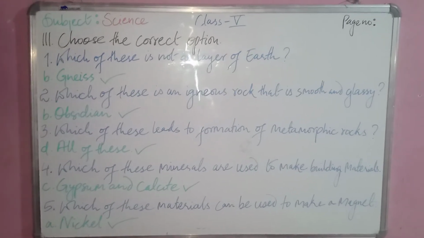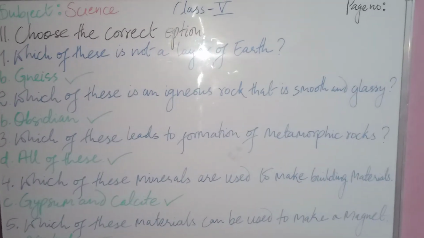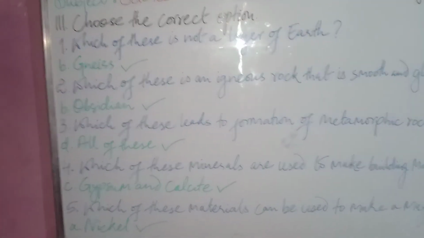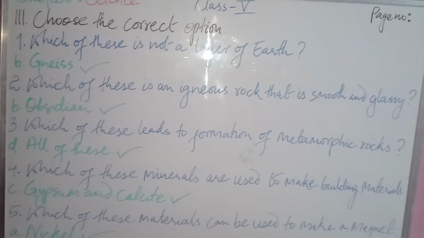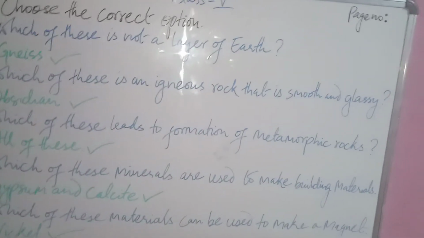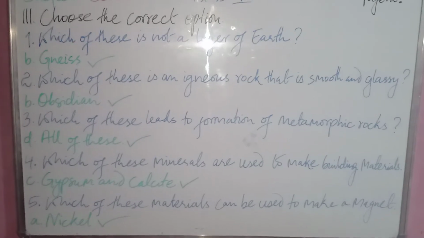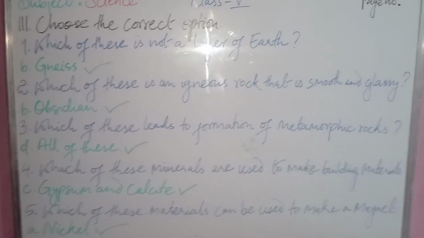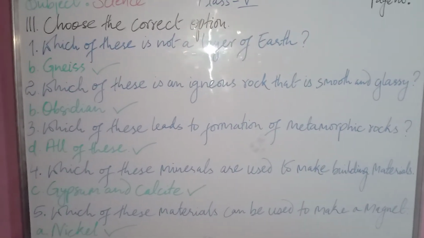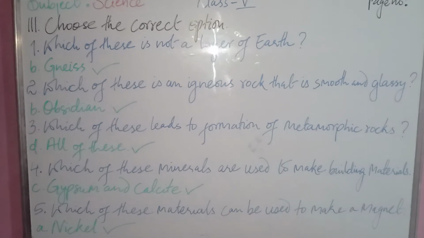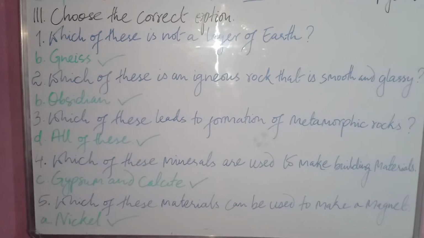Then we have question 2, which of these is an igneous rock that is smooth and glassy? So we have 4 options here, out of which obsidian is the correct answer. Then we have next question, which of these lead to the formation of metamorphic rock? So physical changes, chemical changes, effect of heat and pressure on rock, and D, all of this. So option D is the correct answer for question number 3.